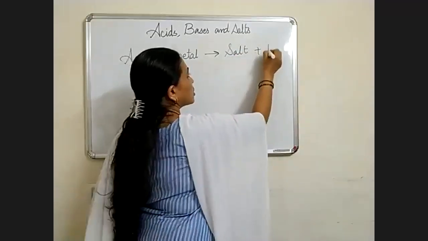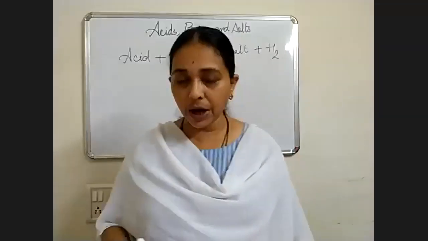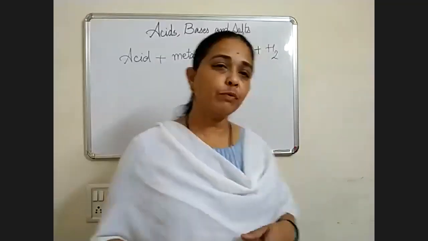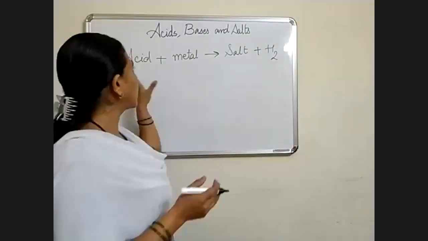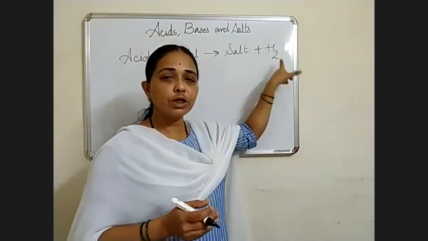Salt plus H2. This is the basic formula of finding out how the acid reacts with metal and what will be formed. So acid plus metal will give you salt and hydrogen gas.